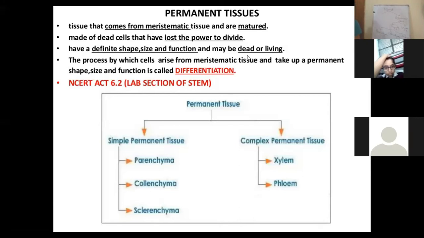Now, if we talk about the parenchyma, whom do we call parenchyma? On your screen you have simple permanent tissue: parenchyma, collenchyma and sclerenchyma. Although they are all simple permanent tissue, how are they different from each other? They may differ because of their shape, maybe because of their function, or maybe something else, which we will describe in their characteristics. So now what I am going to discuss with you are the characteristics of the parenchyma.